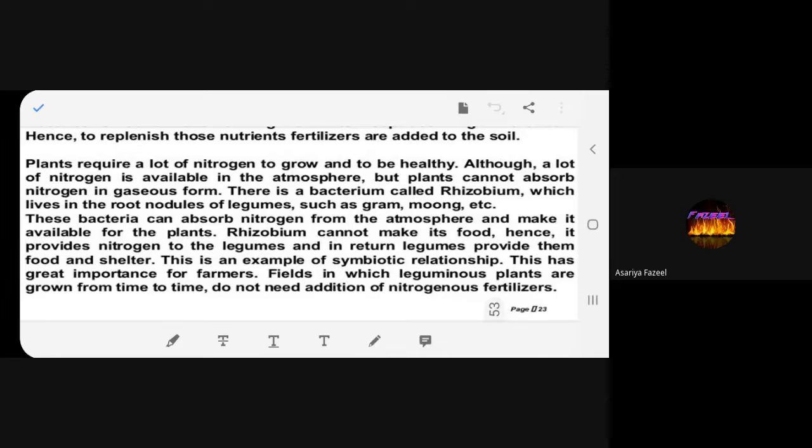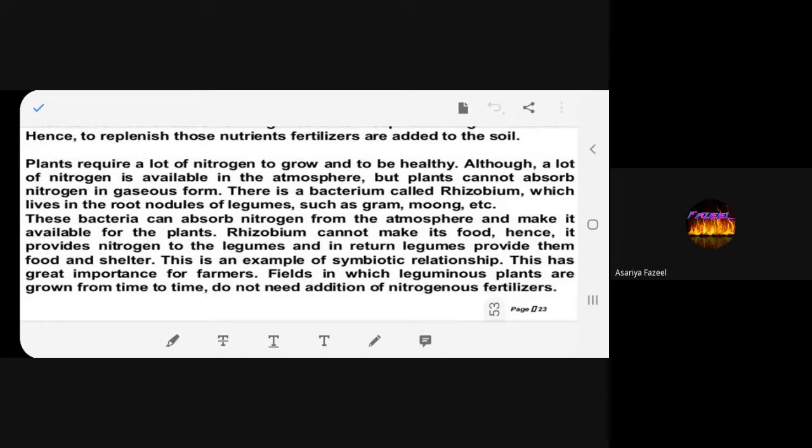Plants require lot of nitrogen to grow and to be healthy. Although a lot of nitrogen is Be available fast. You're in the taking too much of time. Please be fast. Although atmosphere, a lot of nitrogen is available in the atmosphere, but plants cannot absorb nitrogen in gaseous form like this.